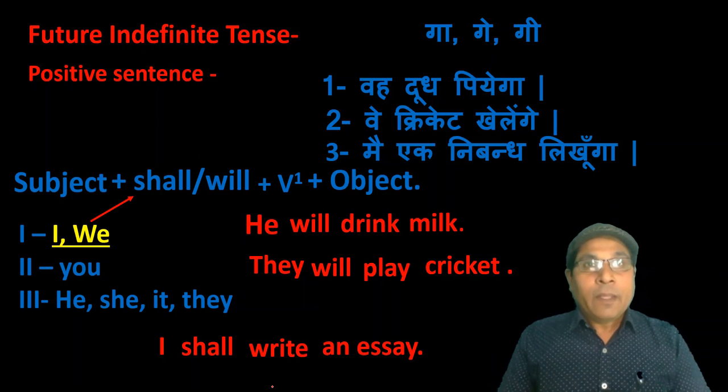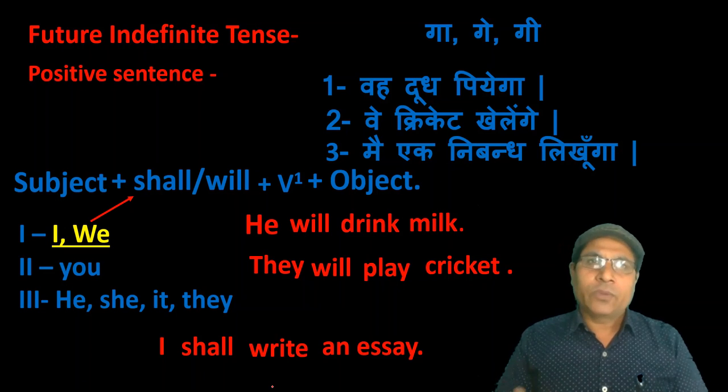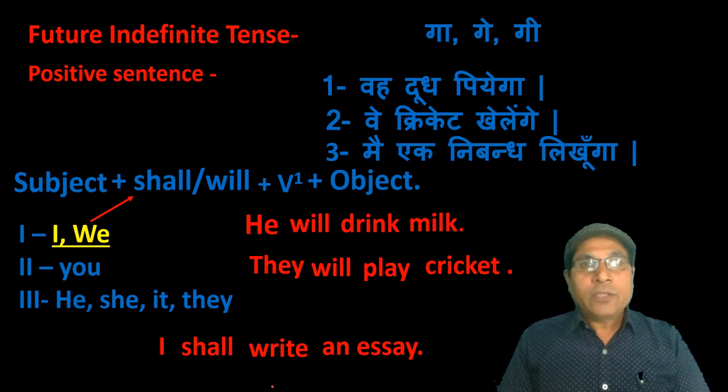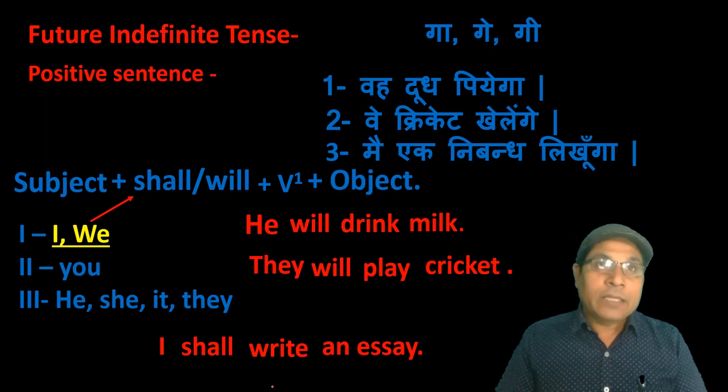But you have seen in many sentences the helping verb will with the subject I and we, and the helping verb shall with other subjects. Why is it so? Actually, those sentences in which there is determination or threat, in such a type of sentence, the helping verb is changed. We use will with I and we, and shall with other subjects.